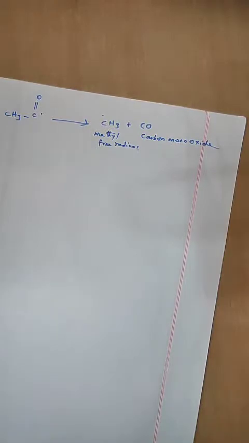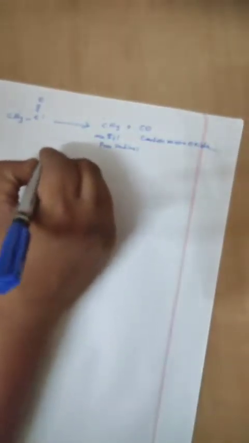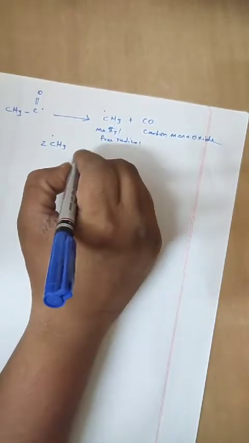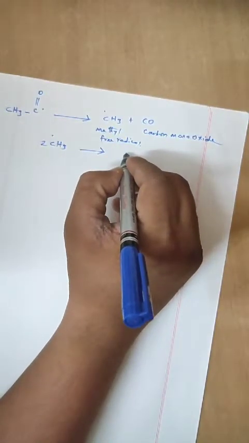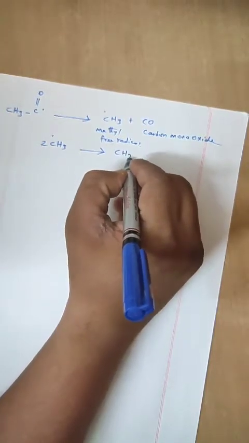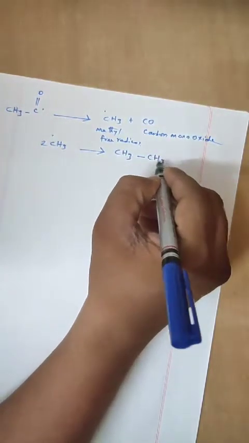The products obtained on completion of the reactions are ethane and carbon monoxide, that is 2CH3 gives CH3, CH3. Understand?